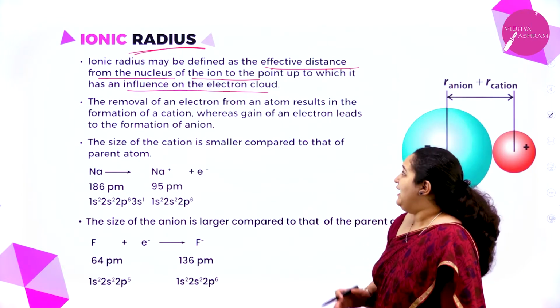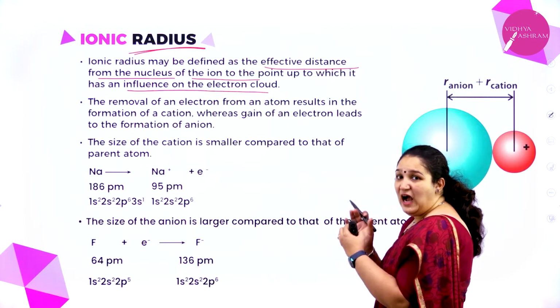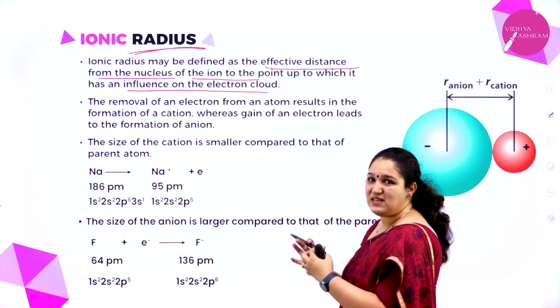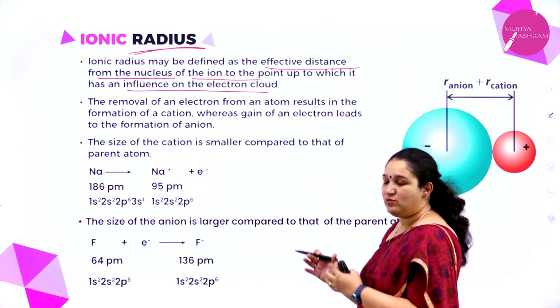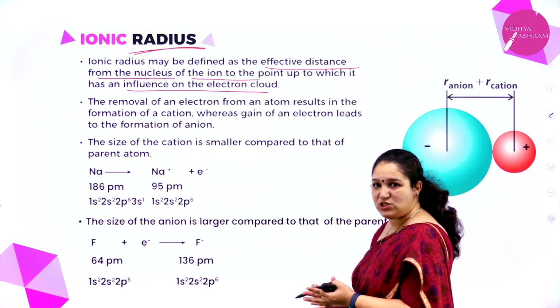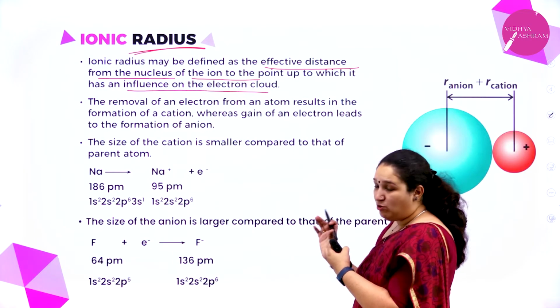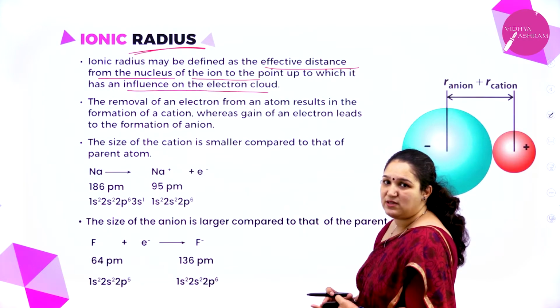It may not be the outermost shell, but up to where the nucleus can pull the electron cloud towards itself. That distance we call the ionic radius.